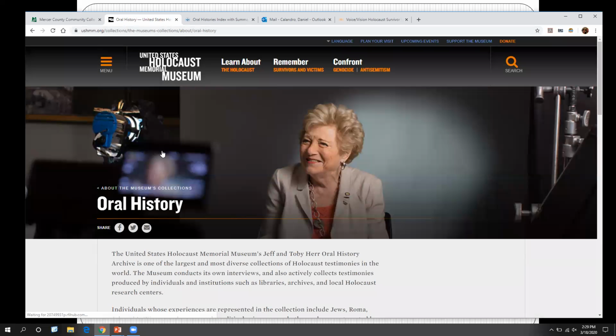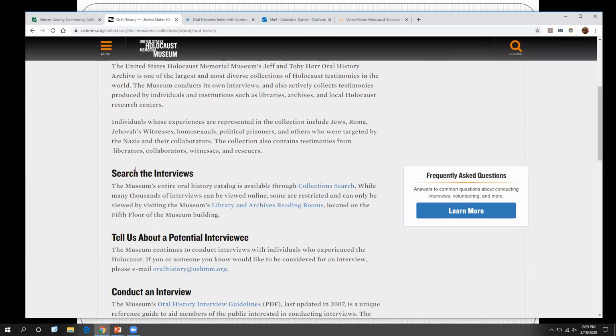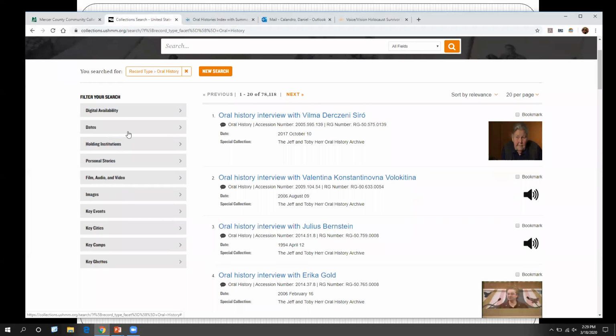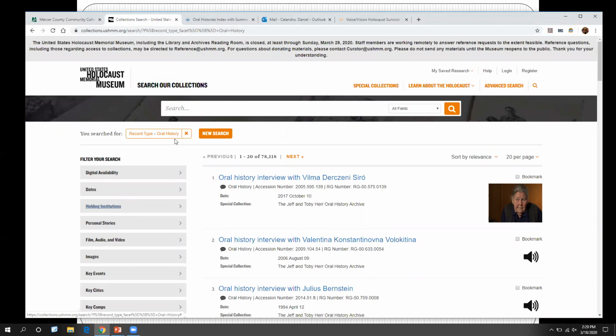Click on that, and it will tell you that you can actually search through the interviews here where it says collection search. So you can click on that, and you will get a page where you can actually search through them. And you can filter if you want by dates, holding institutions, which I guess would be the people who own the actual interview, or you can search.